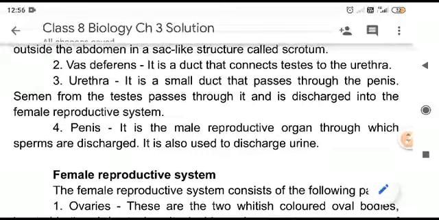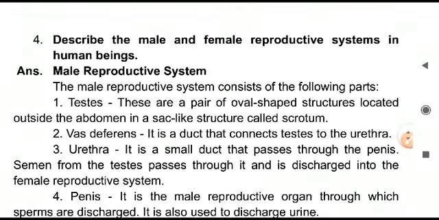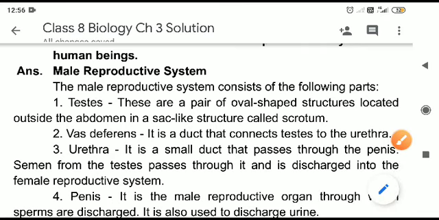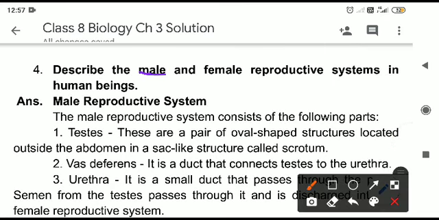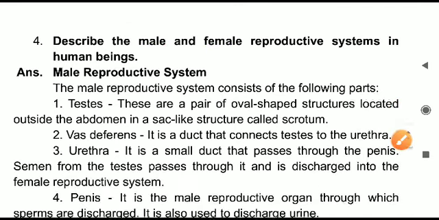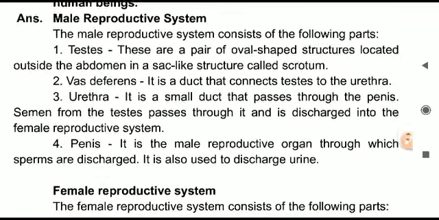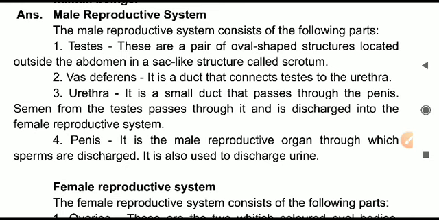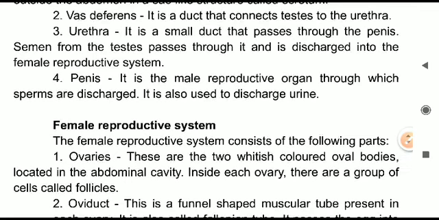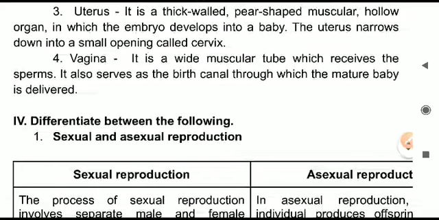This question has a relatively long answer. It is actually a combination of two different questions. One is to explain the male reproductive system, and the second is to explain the female reproductive system. In the exam a single one may be asked, but because they have combined two questions together, the answer has become relatively longer. Here you have to draw the diagrams for the male as well as the female reproductive system, which are given alongside in the book. So the diagrams also you have to draw.